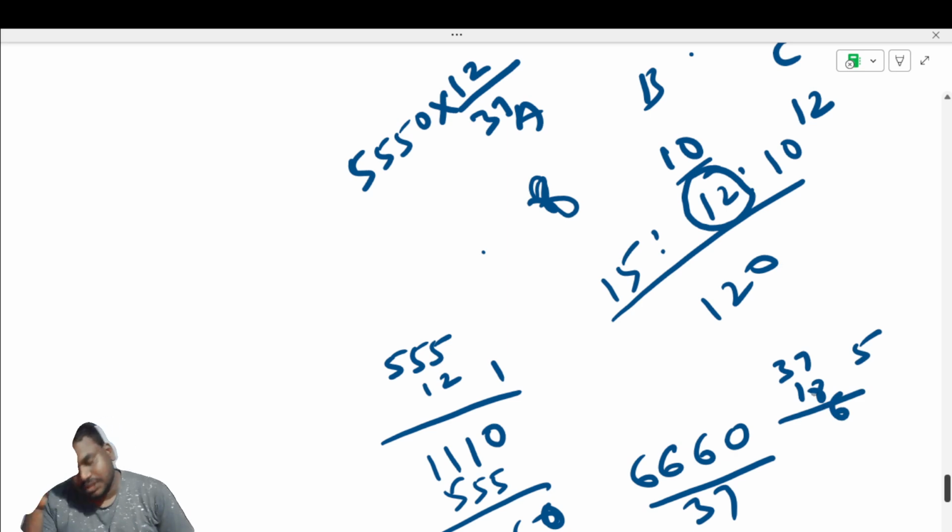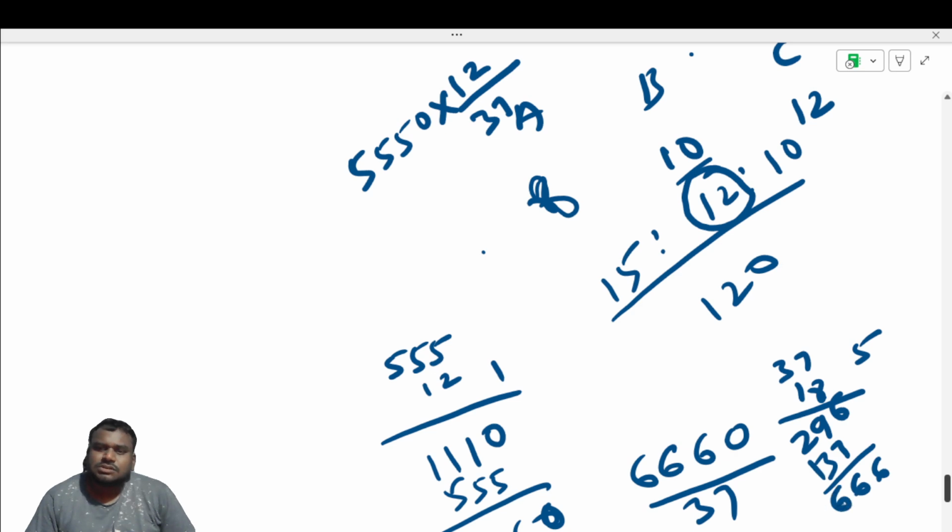So always you think like this. If there are two options with the same number, just do with that first. If all are the same options, then you do that. So majority you have to take care. Okay, it is satisfying.